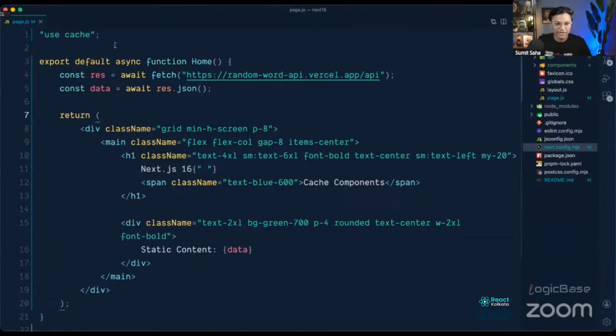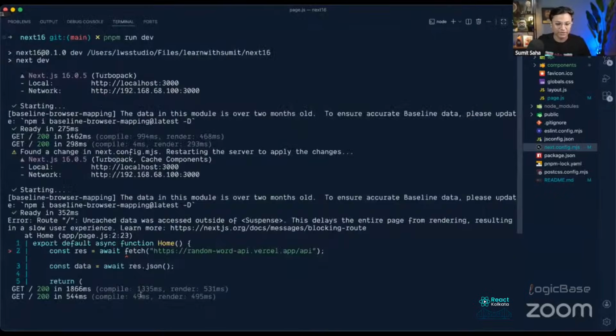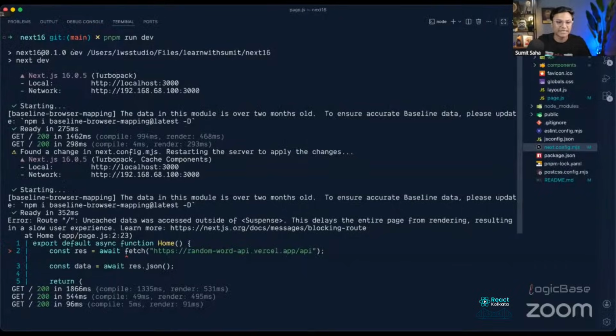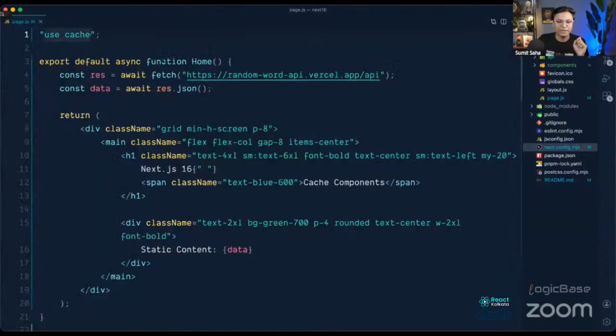If we do that, you will see now the error is gone. And if we reload the page, everything is fine. So what does this use cache do? This use cache actually marks this page as static. So we are manually marking this page as static, and Next.js by default considered it as dynamic.